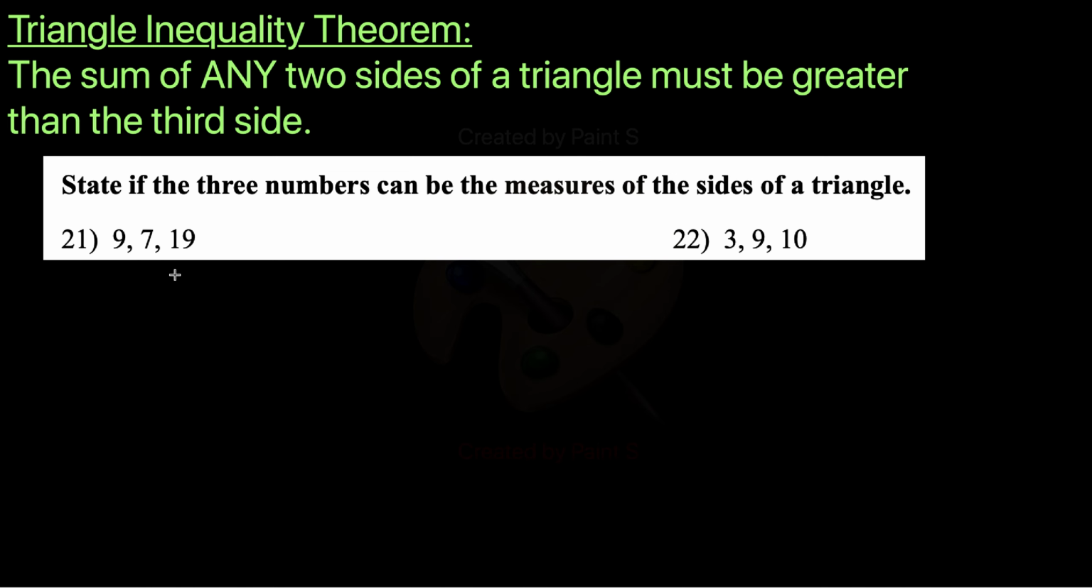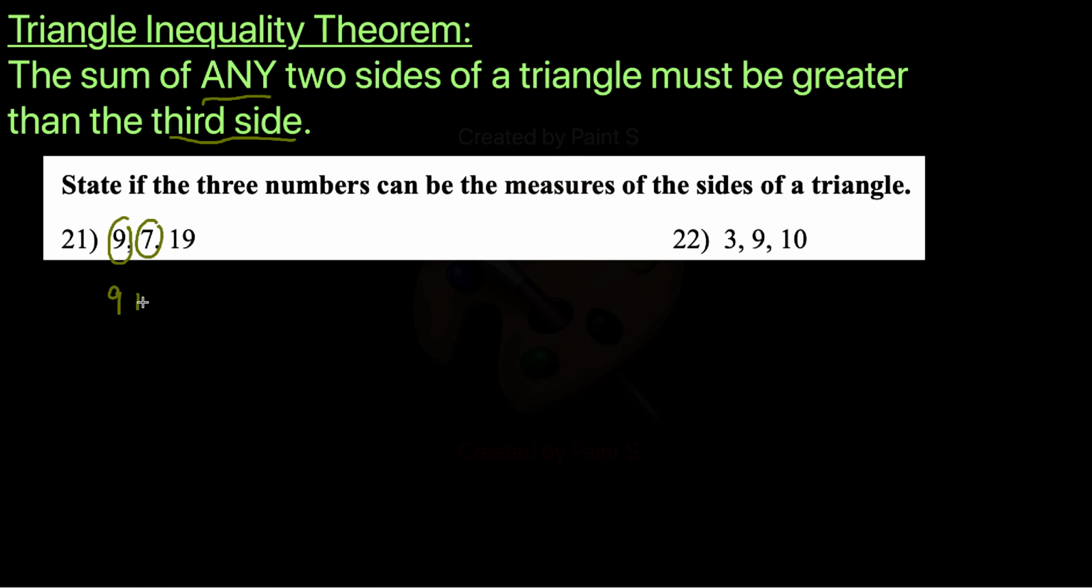So let's see. It needs to be that the triangle inequality theorem holds, right? That the sum of any two sides must be greater than that third side. So you need to ask, is 7 plus 19 greater than 9? Yes. Is 19 plus 9 greater than 7? Yes. But the thing you should really do is just add the two smallest sides. The sum of any two sides must be greater than the third side.